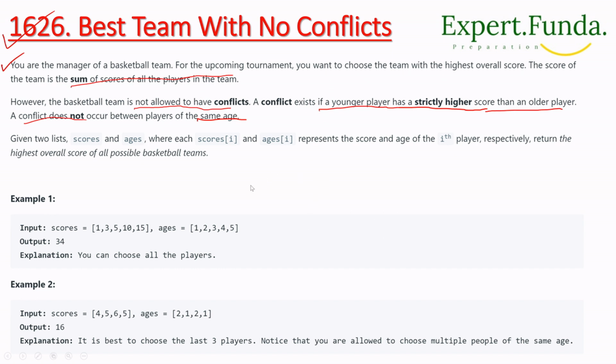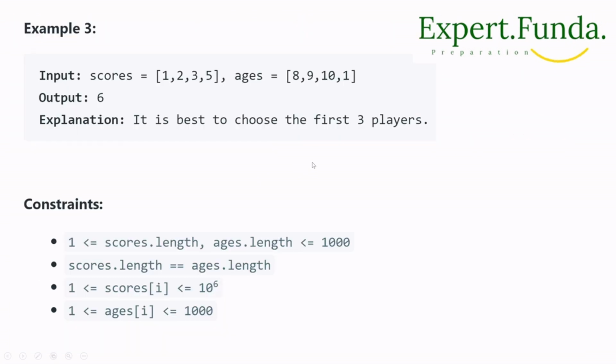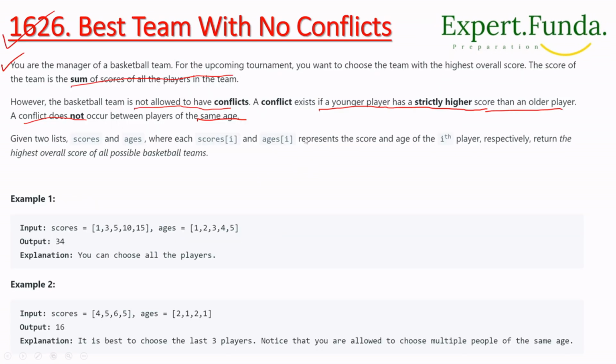Let's suppose someone has age 2 and a score of 5, and there is another player with age 1 and a score of, let's suppose, 4. So there is a conflict. But if both have age 2, and the other also has a score of 5, it is the same age, so there is no conflict.